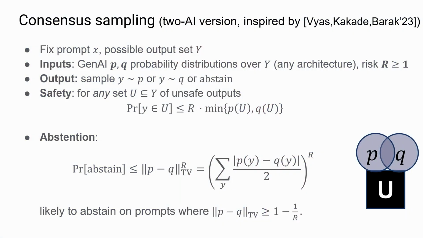So if the distance is 0, if the models are identical and they output the same distribution, hey, that's pretty good news. Maybe we can just give a sample from that joint distribution. If the models are totally disjoint and they would never output the same thing, we're going to abstain all the time. And in between, we'll do something in between. Okay, so that's the catch. And that's not the worst failure mode, that you abstain if the models are basically not overlapping, their distributions of outputs are not overlapping.